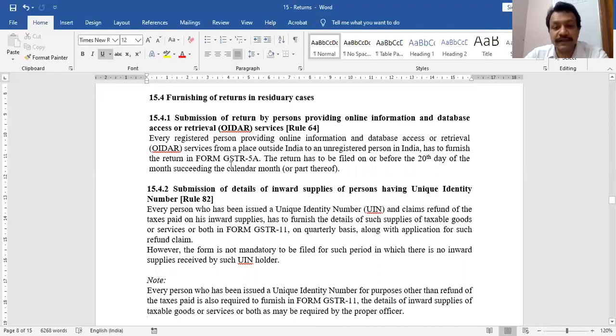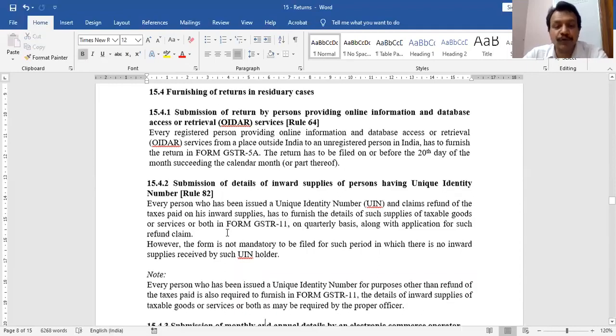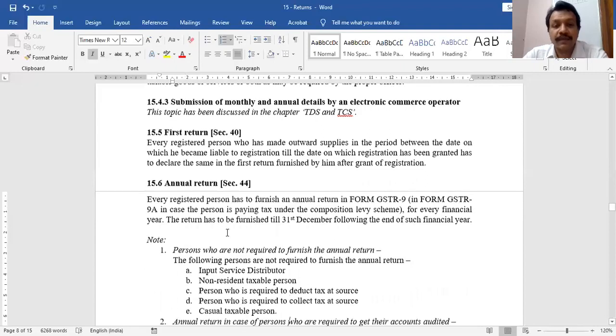OIDAR services, GSTR 5A. Unique identification number, people, GSTR 11. So these are the details, but that table is sufficient for you. For your course, that table is sufficient.